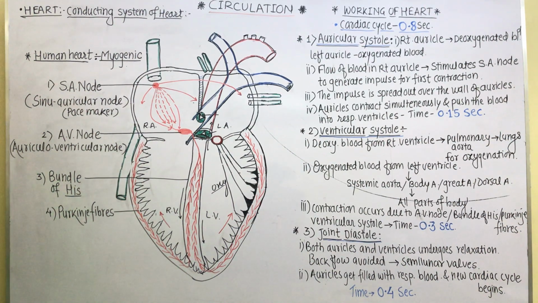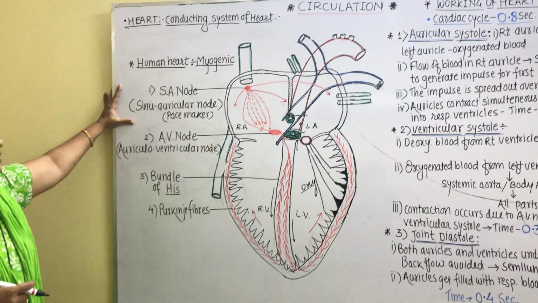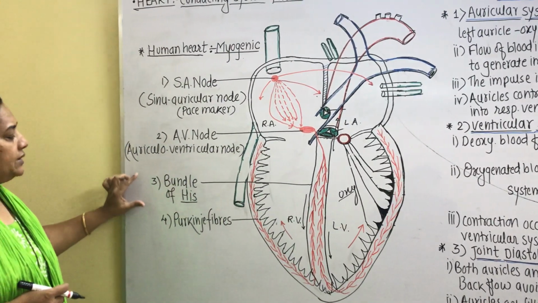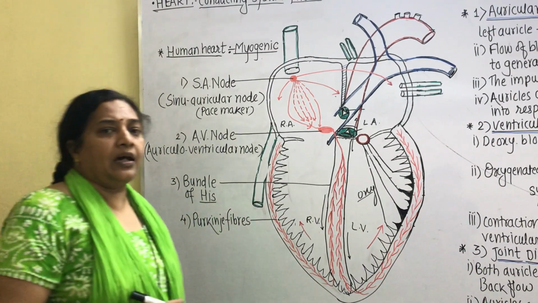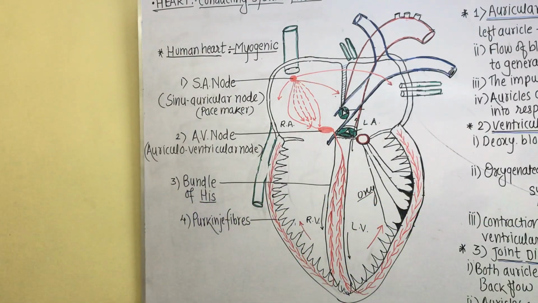Now, about the components of the conducting system. There are four main components of the conducting system: SA node, AV node, bundle of His and Purkinje fibers. All of these are nothing but specialized cardiac muscles located in various parts of the walls of the heart itself.